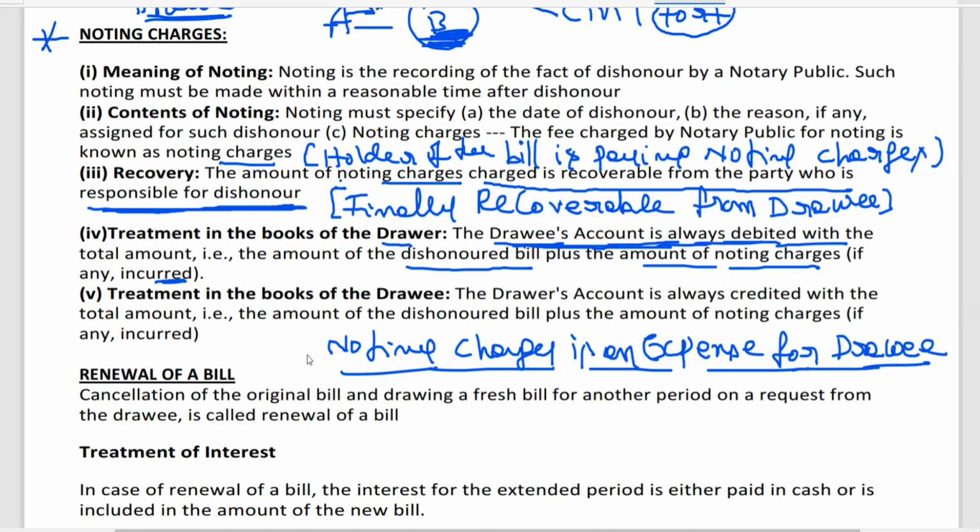So therefore we can say noting charges is an expense for drawee. You may get these things in a statement of true or false: noting charges is an expense. So drawer's account is always debited with the total amount of dishonored bill plus amount of noting charges, if any, incurred. In the books of drawee, the amount is due to drawer. That is where drawer's account is credited and noting charges account will be debited. That we will be discussing now.